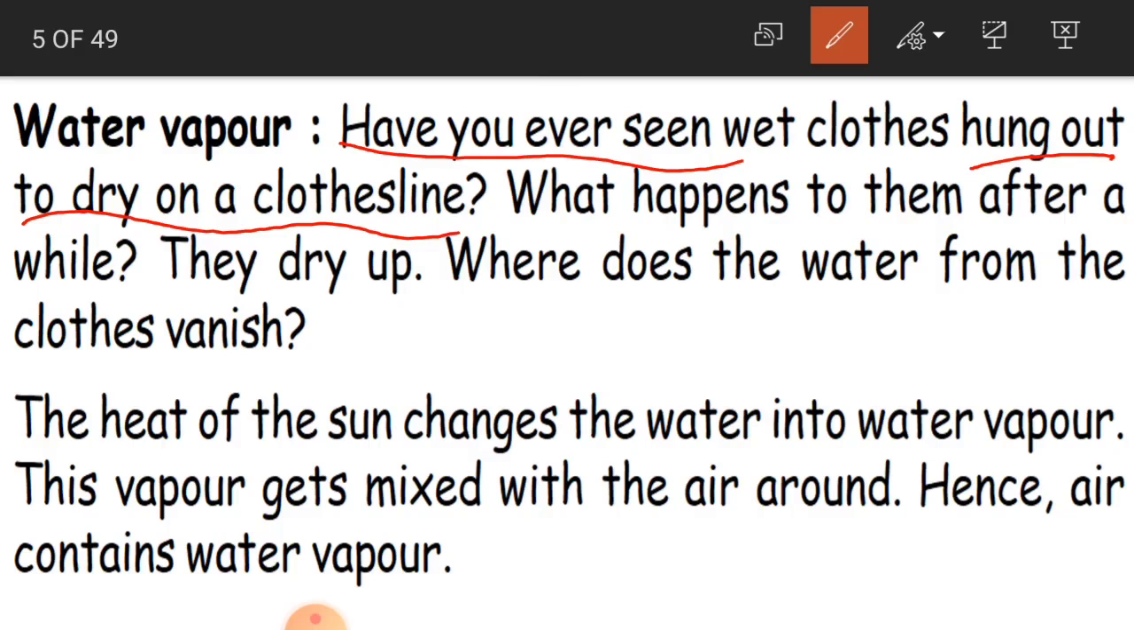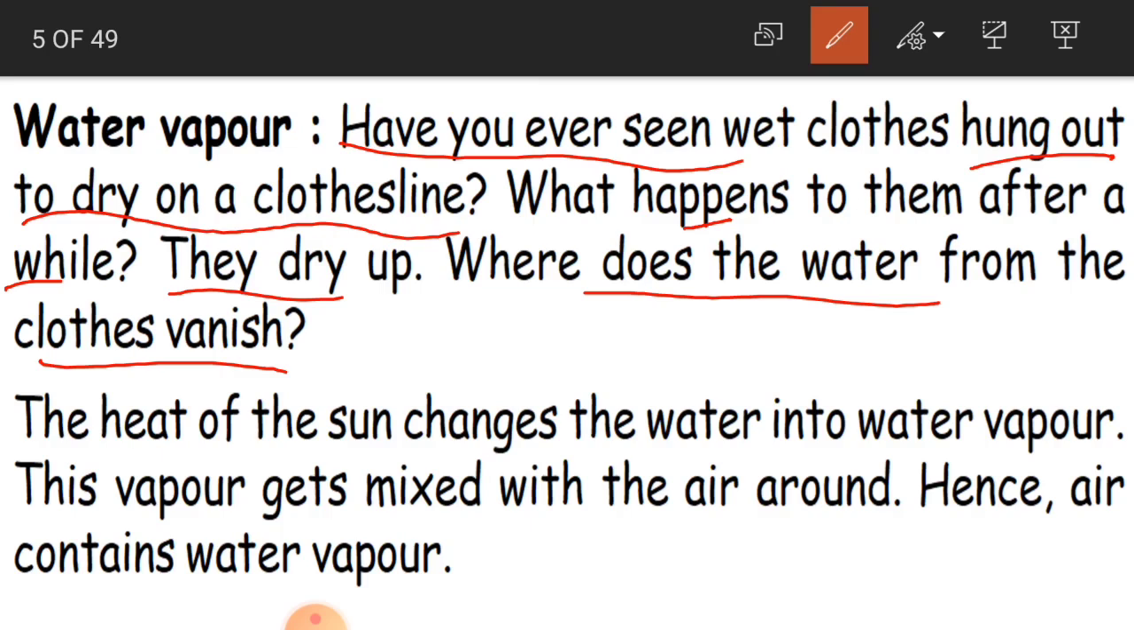What happens to them after a while? They all get dried up. All the wet clothes get dried up. Then where does the water from the clothes vanish? Before drying, the cloth was wet.